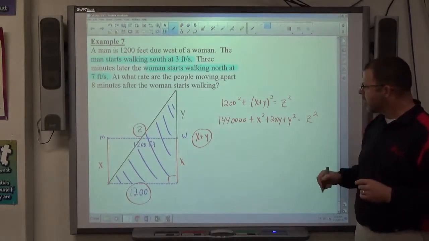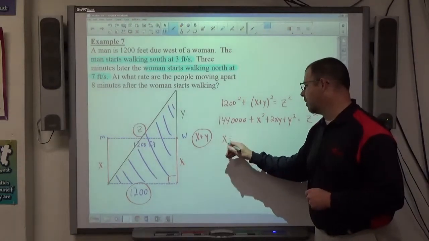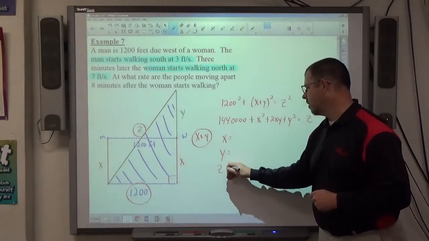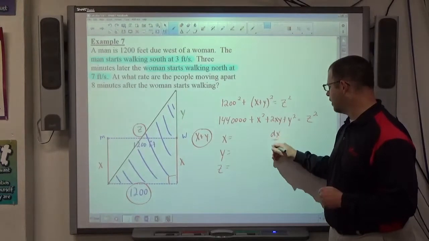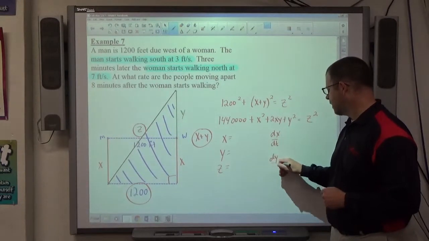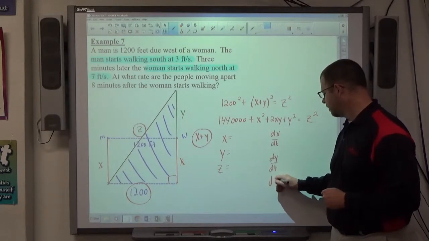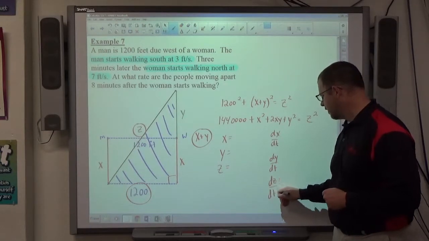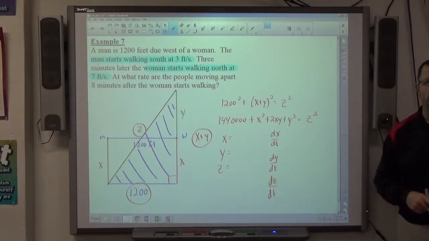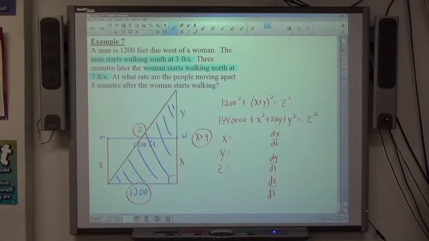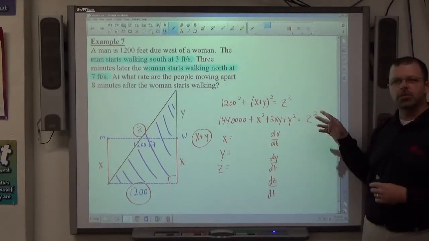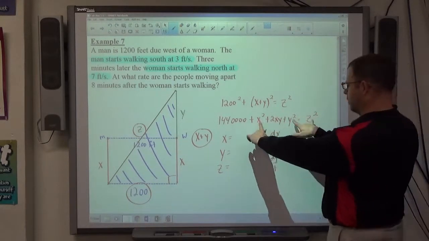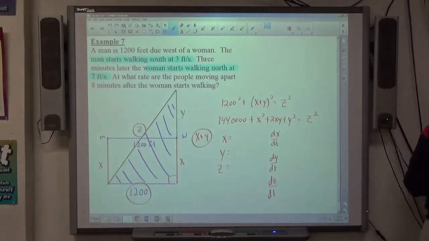All right? The other thing we need to know is what x equals, what y equals, what z equals, and what dx over dt, dy over dt, and dz over dt equal. And just a hint, anytime you use the Pythagorean theorem, you need to know all the letters. You need to know what x, y, and z all are. Because 2x, 2y, 2z, just from those three terms alone, all three letters are going to show up in the derivative. So it makes sense to go ahead and figure out what z is in this situation.